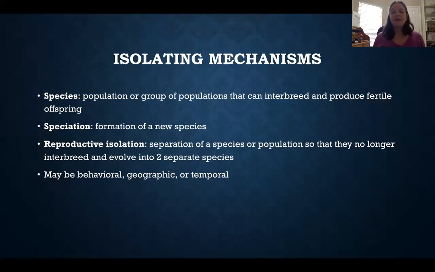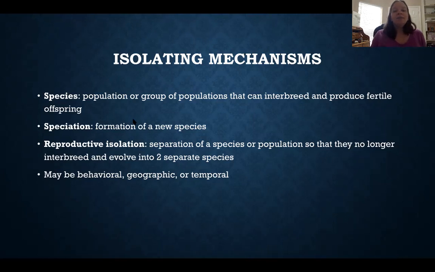A species is defined as any population or even a group of populations that can interbreed and then produce fertile offspring. So, for instance, you can breed a lion and a tiger, right? And you can make either a liger or a tigon. I hope I'm saying that wrong. Depending on which one is the male and which one is the female, but the offspring are not fertile. Same thing happens when you breed a donkey and a horse and you get a mule. Mules are infertile. So mules don't actually make up their own species because they can't produce offspring.